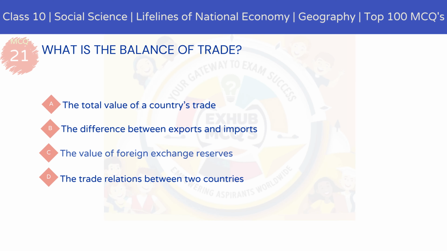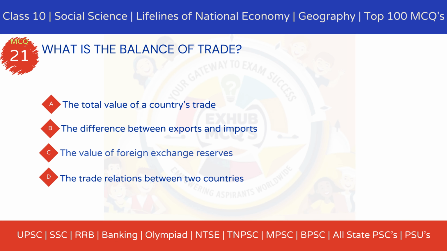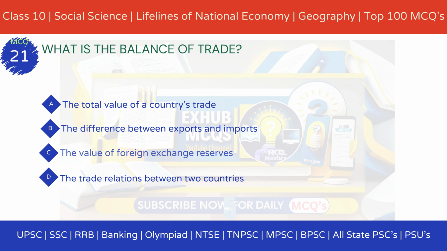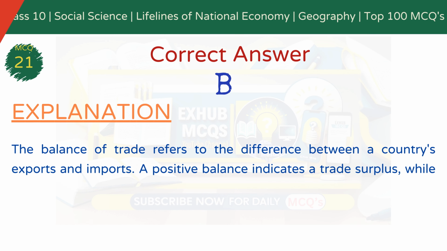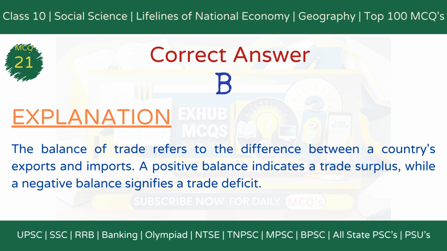MCQ 21. What is the balance of trade? Option A, the total value of a country's trade. Option B, the difference between exports and imports. Option C, the value of foreign exchange reserves. Option D, the trade relations between two countries. The correct answer is option B, the difference between exports and imports. Explanation: the balance of trade refers to the difference between a country's exports and imports. A positive balance indicates a trade surplus, while a negative balance signifies a trade deficit.